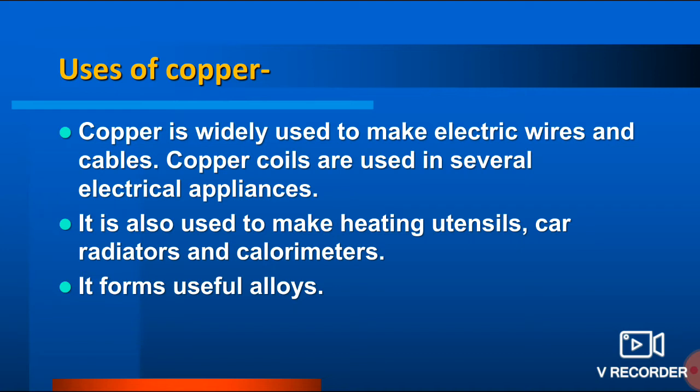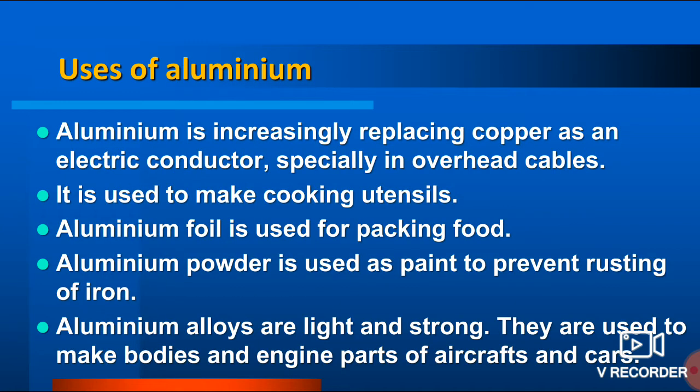Now the another metal is copper, very widely used. It is mostly used in electric wires because of its conductivity. It is highly conductive, so that's why they are used in making electric wires. It is also used in heating utensils, car radiators and calorimeters, and it forms useful alloys. In upcoming slide or in next part I will tell you about what are alloys and how they are useful.